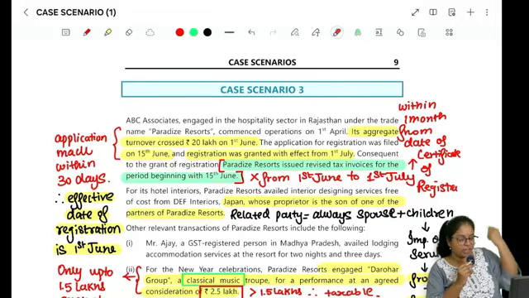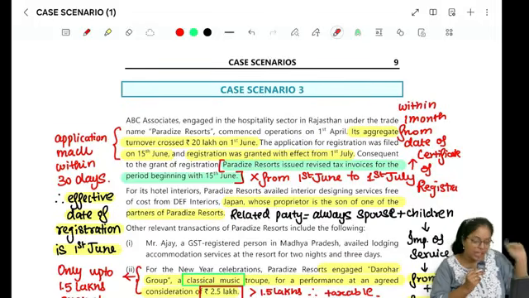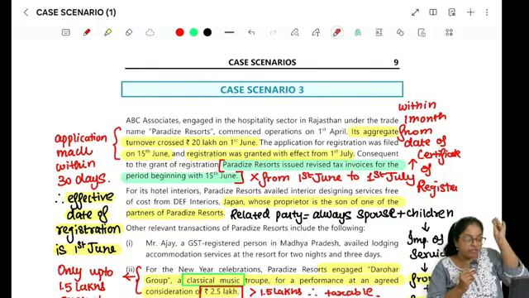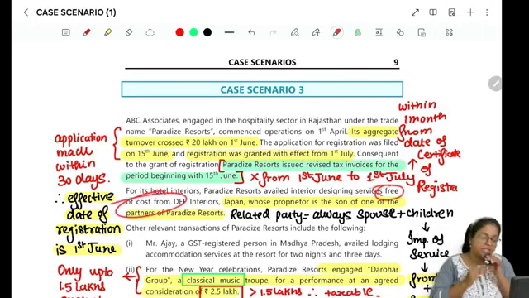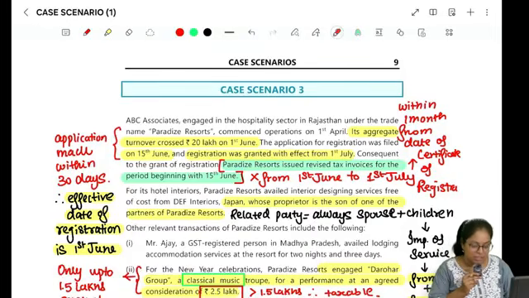So import of interior services we are doing from Japan, which is given by a related party. So if a related party is giving any services which is related to course of furtherance of business, even if it is without consideration, even if it is free of cost, still it is a supply. Schedule 1 para 4, remember, related party plus course of furtherance, it will still be a supply, right?